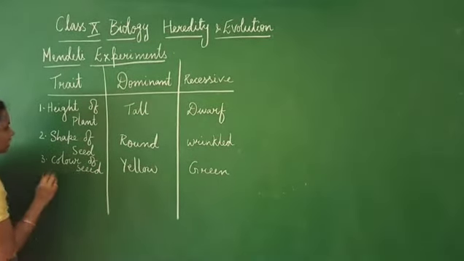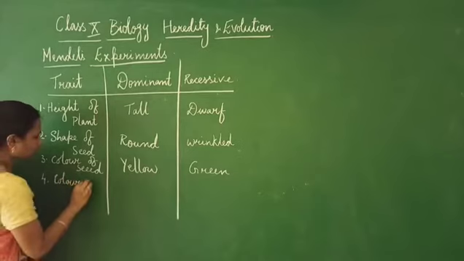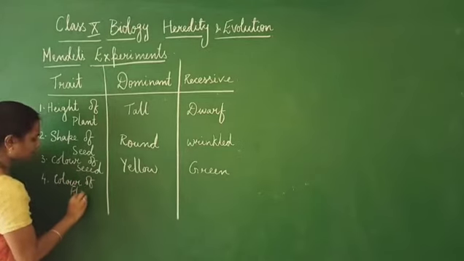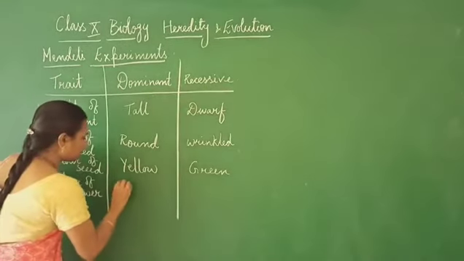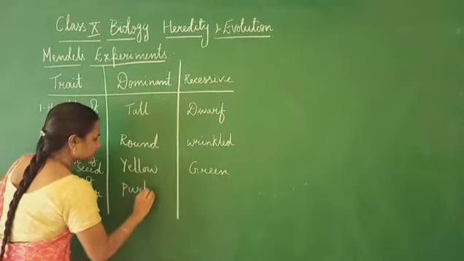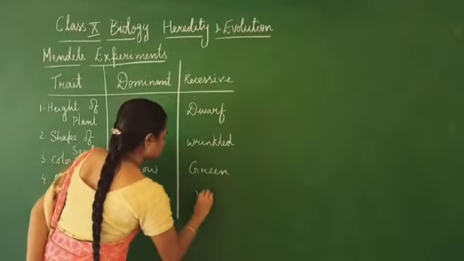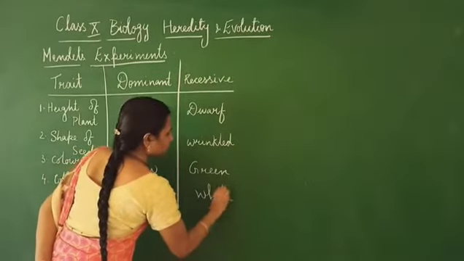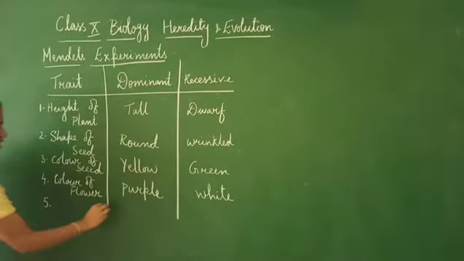In the same way, he has also studied the color of flower, wherein it is purple, and here it is white. So, two forms.